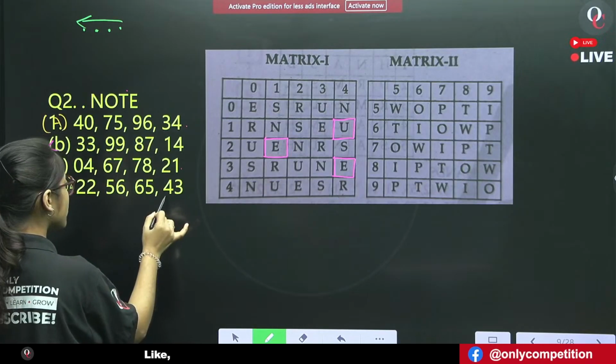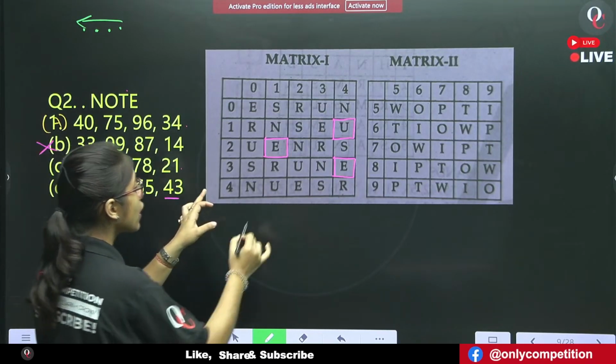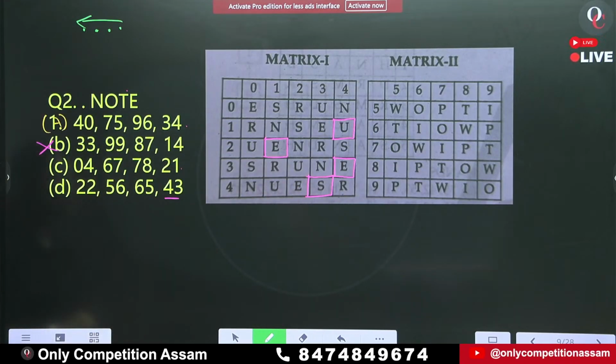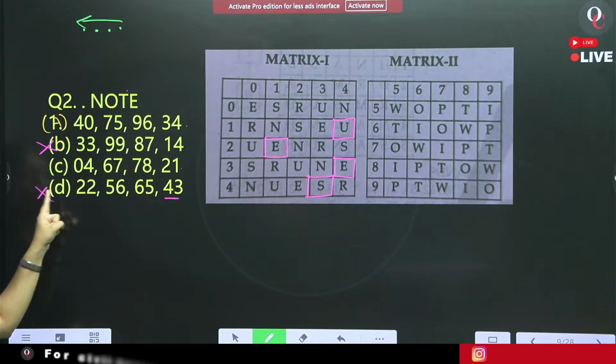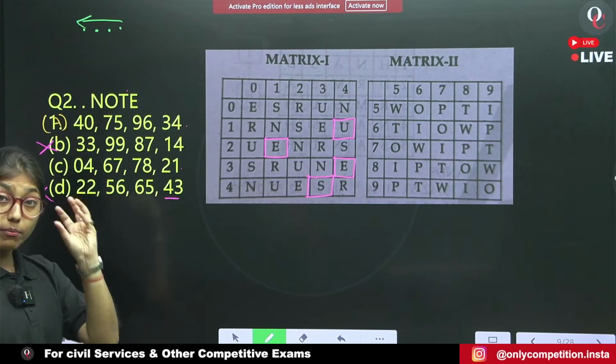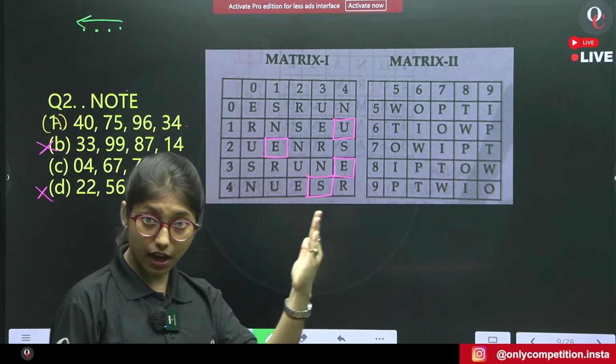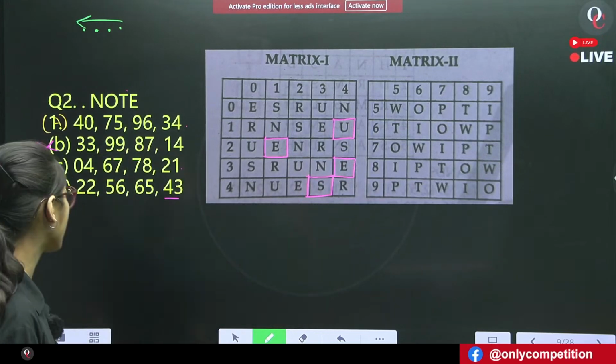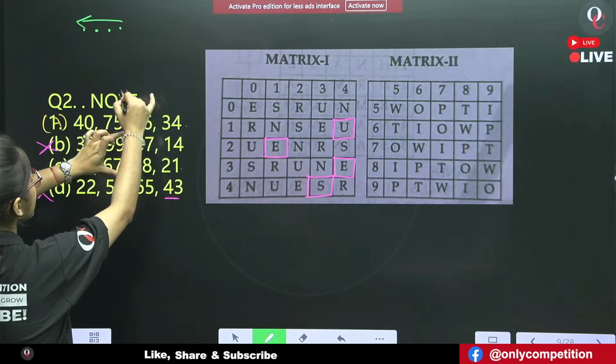Now check for option D. 4, 3. 4, 3 is not E. Therefore, option D is eliminated. In matrix coding, what do we do? We start from the last and use the elimination process. Got it? Okay. Now we will check for T.